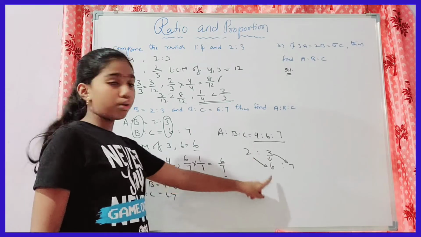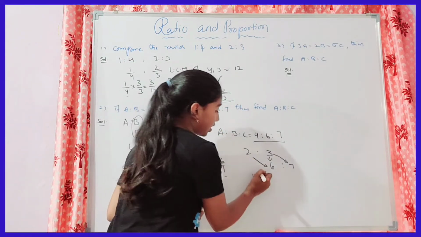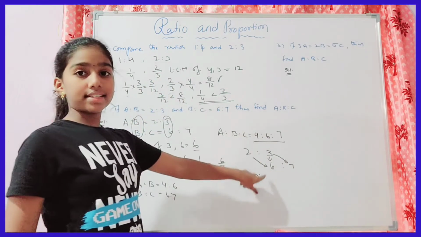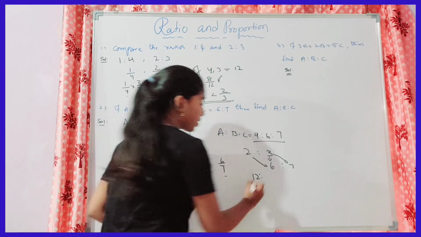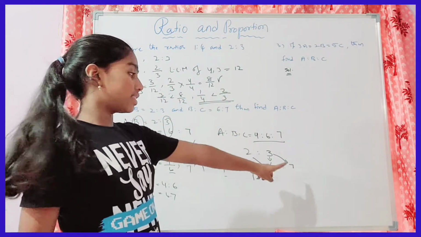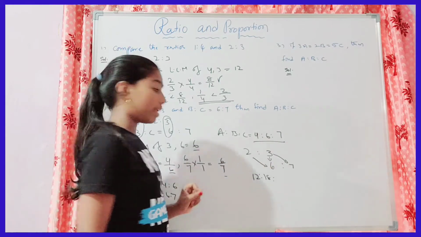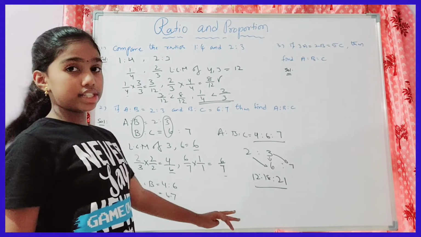If we multiply 2 and 6, that becomes 12. 2 sixes are 12. Now 3 sixes are 18. And next is 3 sevens, which is 21. See, we got the ratio 12 is to 18 is to 21.